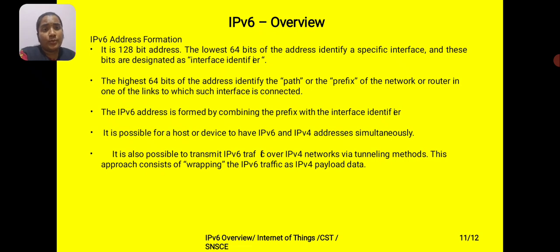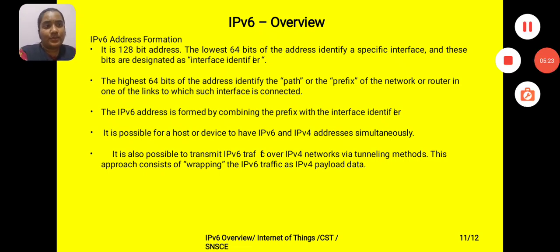It is possible for a host or a device to have IPv6 and IPv4 addresses simultaneously. It is also possible to transmit IPv6 traffic over an IPv4 network using tunneling methods. This approach consists of wrapping the IPv6 traffic as an IPv4 payload. So this is the overall overview of IPv6 that has been explained here.